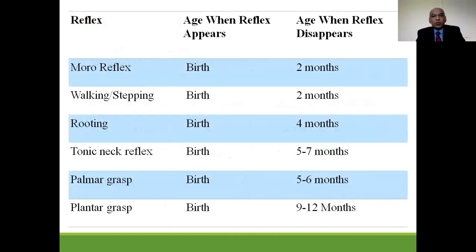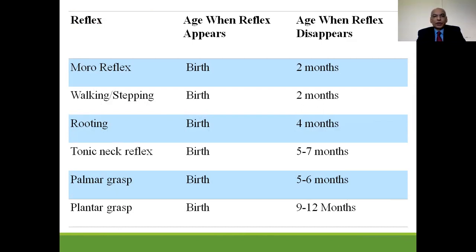We have seen the details of all these neonatal reflexes. Now in short, we summarize at what time they appear and at what time they are expected to disappear. First, the most important reflex is the Moro reflex, which appears at birth and should disappear by the age of 2 months. Then the walking or stepping reflex, which appears immediately after birth and disappears by the age of 2 months. Rooting reflex, which appears at birth, should disappear by the age of 4 months.